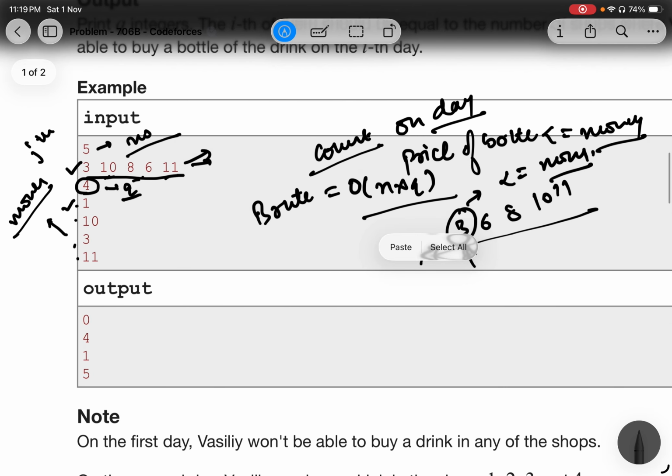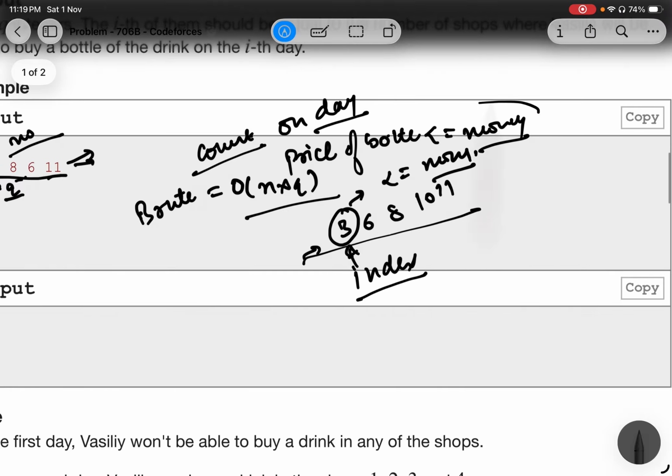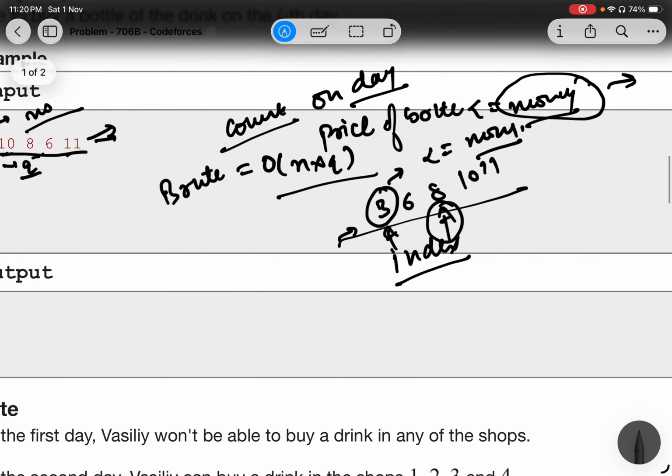Now what I have to do is, for every day, find the index for which the money on that particular day is greater than or equal to the price, which means we need to find the pivot, or we can say the point after which the price in the shops will be greater than the money that he has on that particular day. So what we'll do is we'll do a simple binary search.